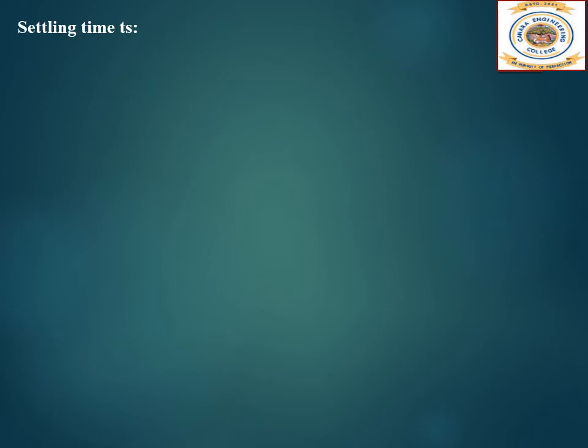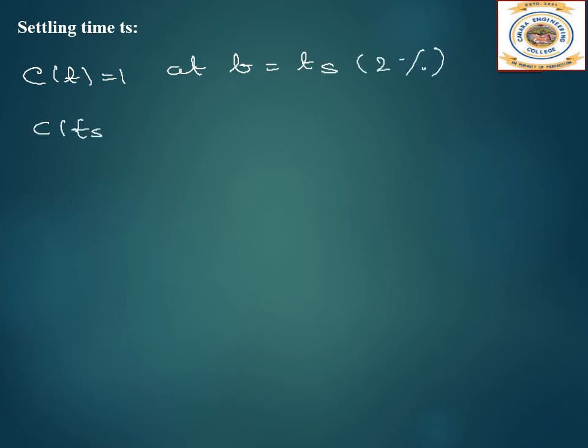Next is the settling time Ts. As per definition, it is the time required by the output to settle down within plus or minus 2% of the tolerance band. So if I consider C of t is equal to 1 at t equal to Ts, with a 2% tolerance band, then C at Ts will be 1 minus 0.02, so I get 0.98.